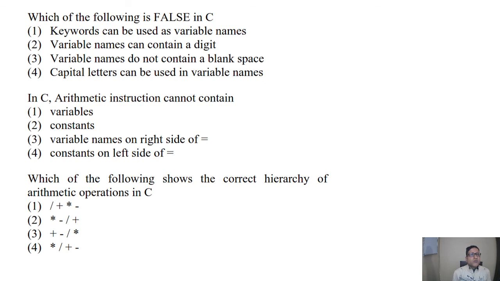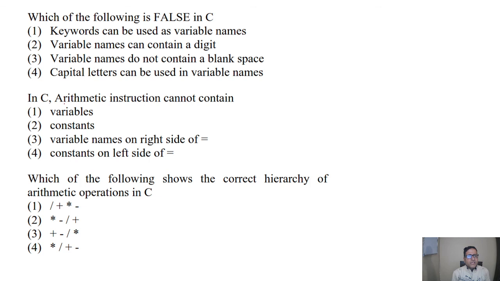Next is, which of the following is false in C? First option is, keywords can be used as variable names. So this is false. Variable names can contain a digit. It is right. Variable names do not contain blank spaces. So it is also right. Capital letters can be used in variable names. It is also right. So answer will be the first one, because he is asking for the false statement.